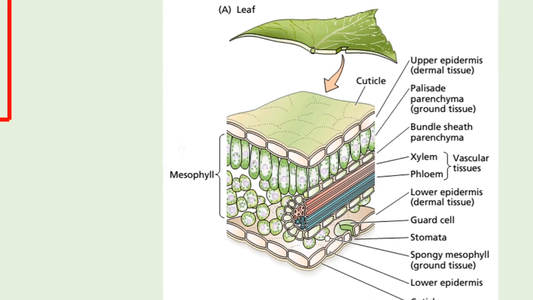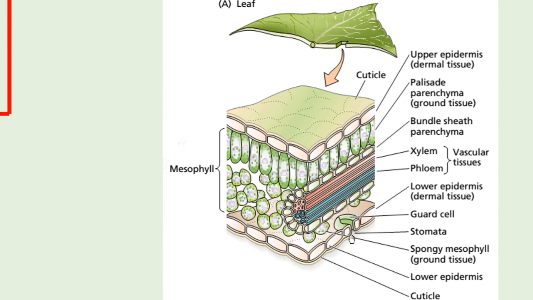Here we also see the stomata that allows the exchange of gases, incoming carbon dioxide and outgoing oxygen. And here we see the veins present in leaves. Actually, that is a combination of xylem and phloem. The xylem transports the water and other minerals, while the phloem transports the produced food from the leaf.